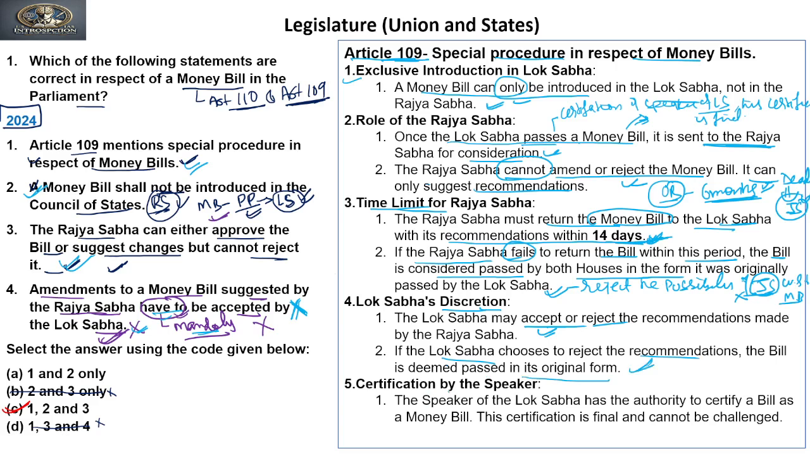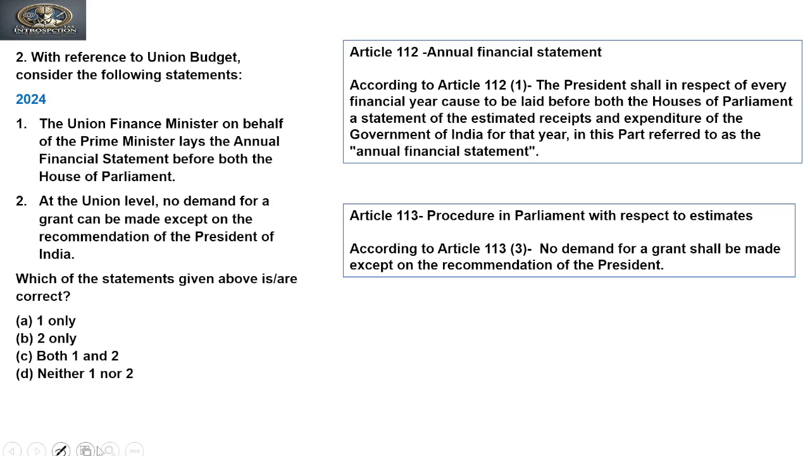Clear? Now, certification by the Speaker. The Speaker of the Lok Sabha has the authority to certify a bill as a money bill. This certification is final and cannot be challenged. So it cannot be challenged why it has been certified as a money bill. Clear? So these are the questions with respect to the procedure of the money bill. Next, let's move to the next question.